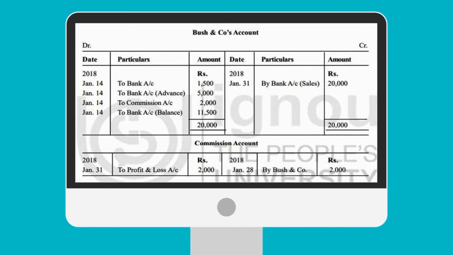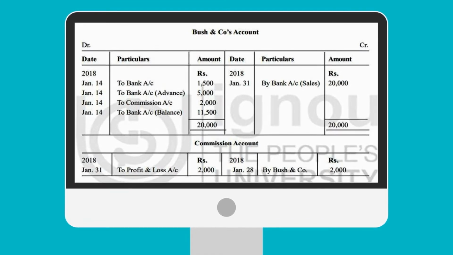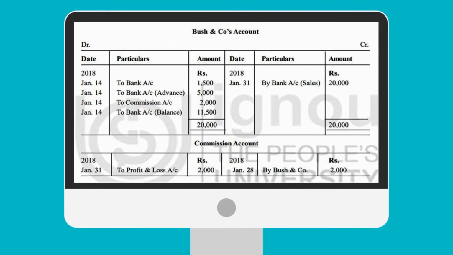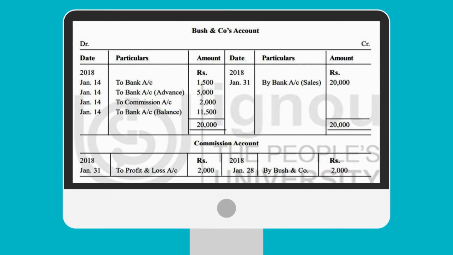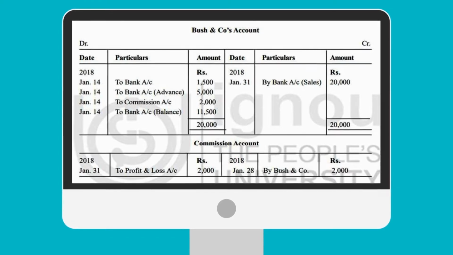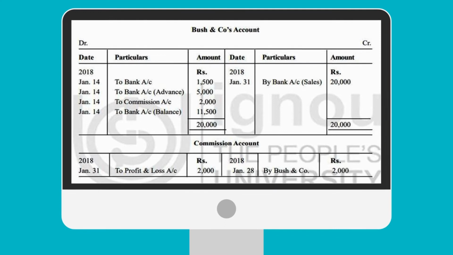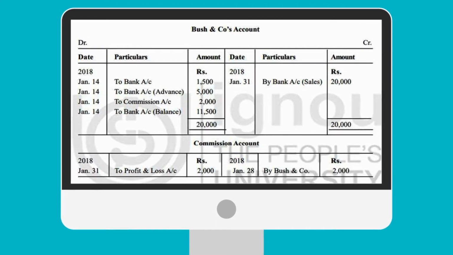Here we will see how the transactions are recorded in the books of the consignee and in the books of the consignor, and how the books of accounts are maintained as far as the consignment account is concerned.